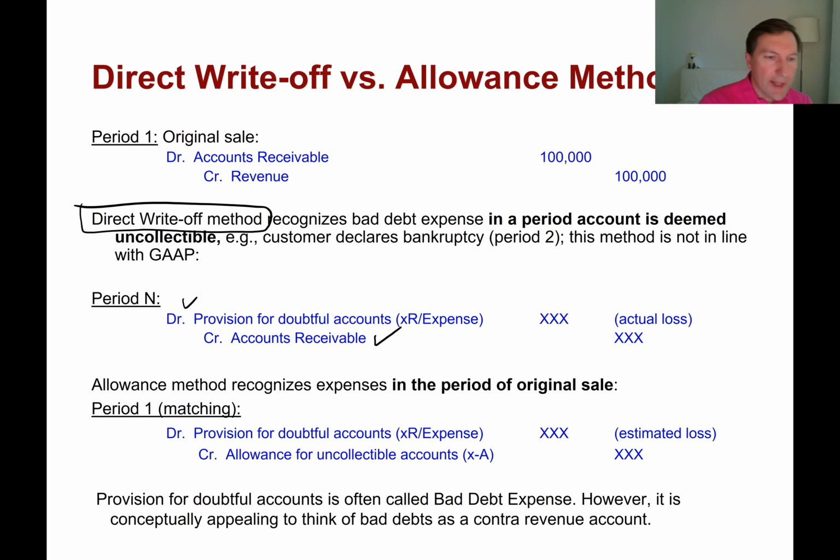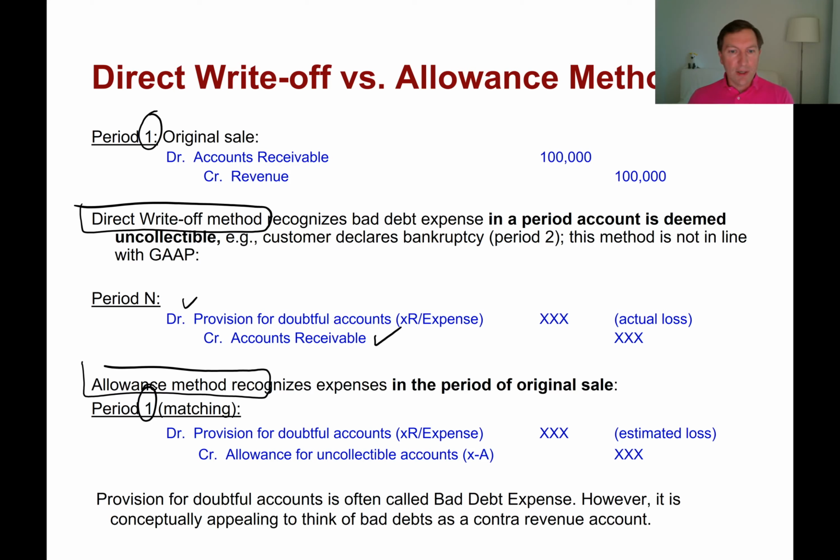Okay, now under the allowance method, things would work differently, right? Under the allowance method, in period 1, we book the original sale, and in period 1, we also book the journal entry to account for credit losses that we expect, right? We don't know exactly what amount it's going to be.